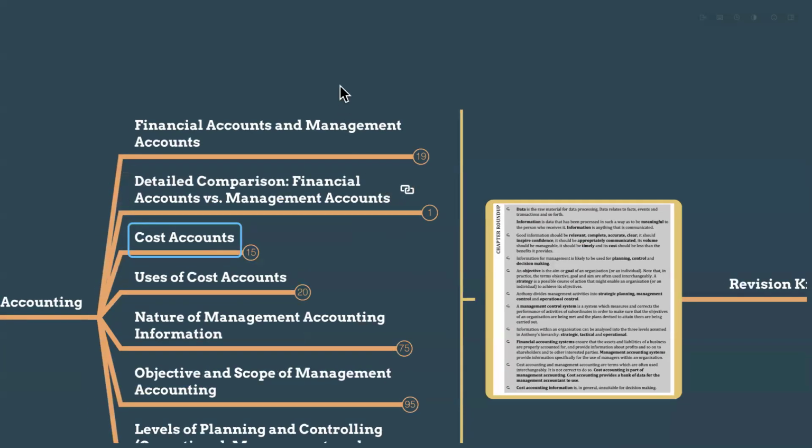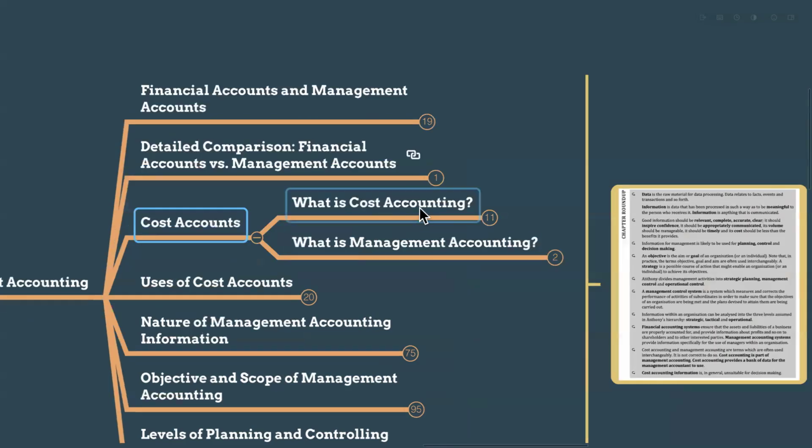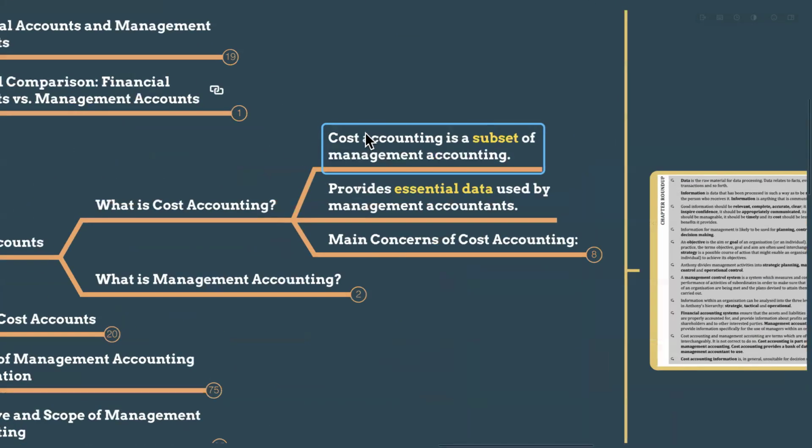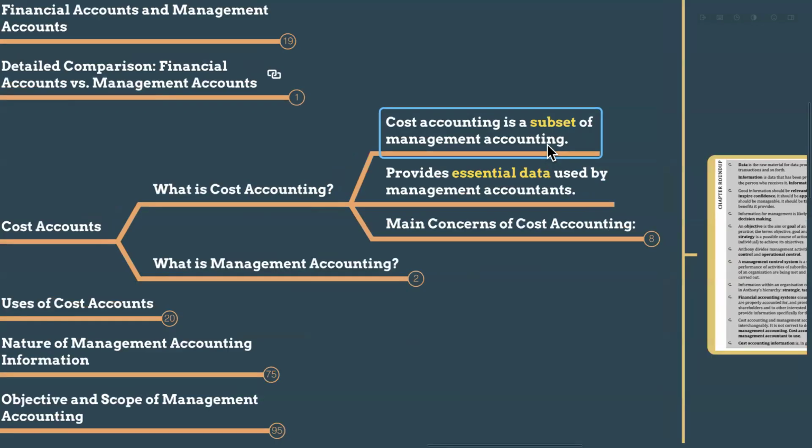Most people know there is a part where we have to calculate the cost. 50% of students assume that cost accounting and management accounting are the same. No, it's not absolutely the same. Cost accounting is a different form of management accounting. So what is cost accounting? Cost accounting is a subset of management accounting. Subset in the sense that it's a branch of management accounting. It is under management accounting, right?